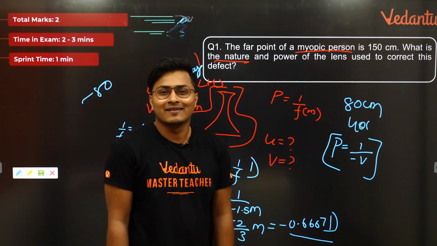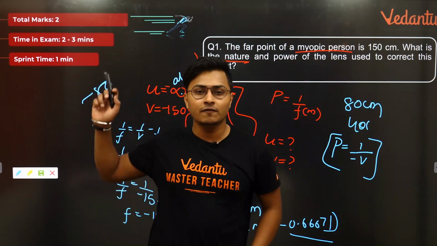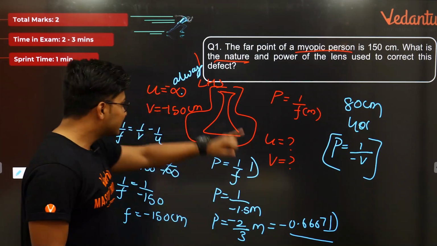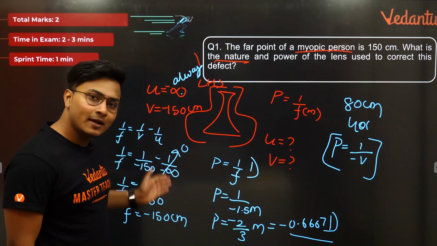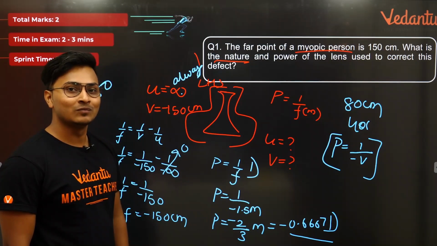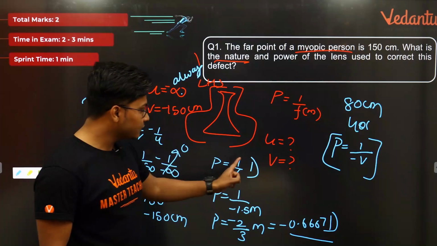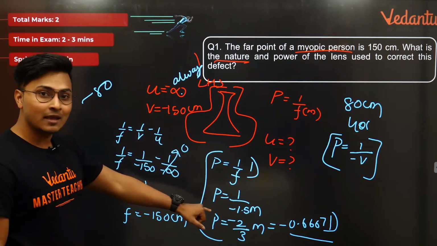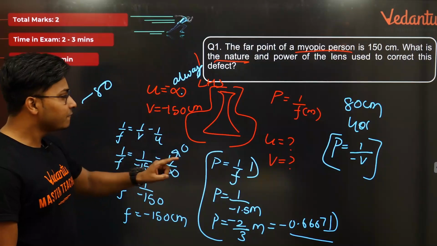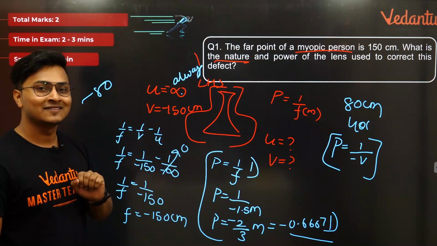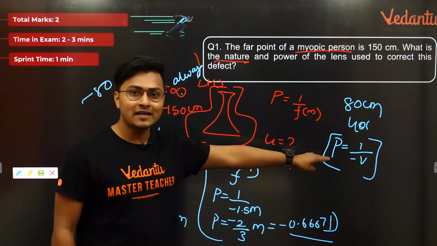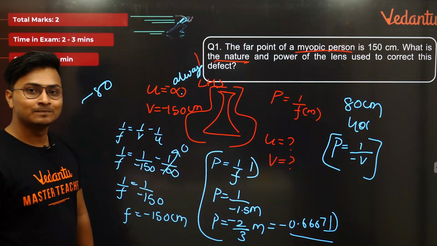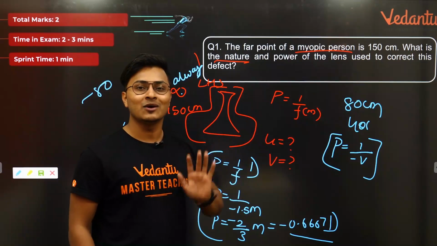I think I can. So if this question instead of 2 marks comes for 1 mark, you can just directly use that formula instead of finding this focal length. क्योंकि इसके लिए आपको already marks नहीं मिलेगा अगर ये 1 mark का question होगा तो. So you'll not get marks for this. You'll only get marks for this particular part. So I'm giving you a shortcut how to do the same problem for 1 mark if this question comes for 1 mark. Cool. You can directly use that P is equal to 1 by minus V because ultimately what is F? F is equal to minus V only. इसलिए मैं F के बदले में minus V लिख सकता हूँ.